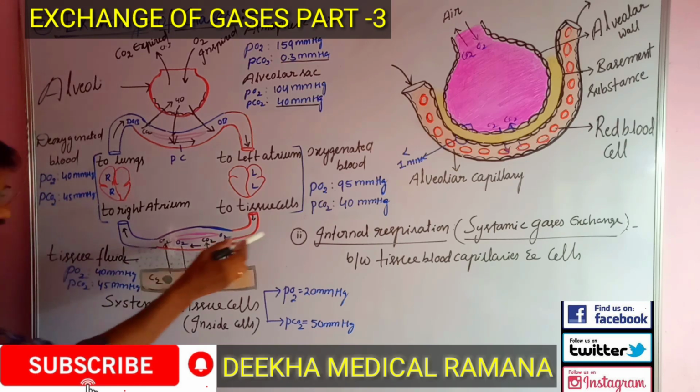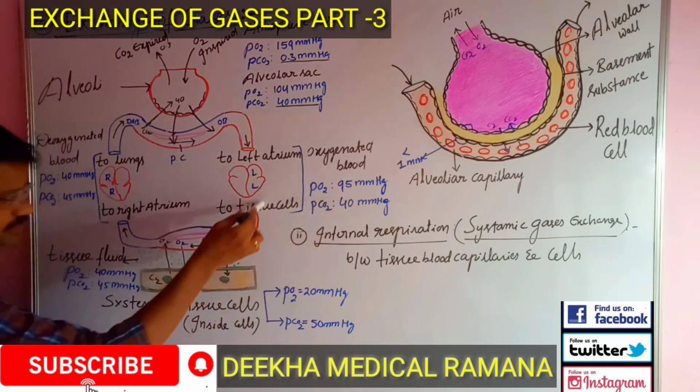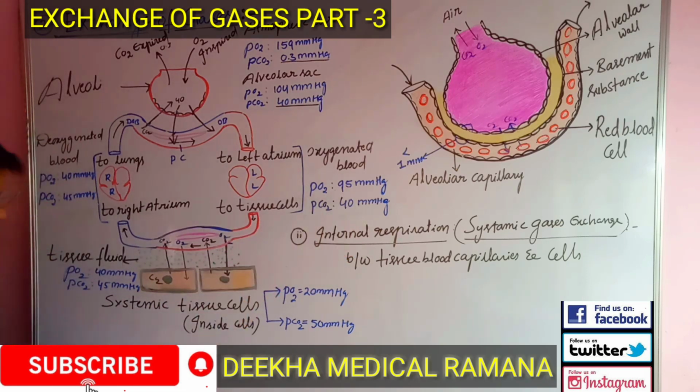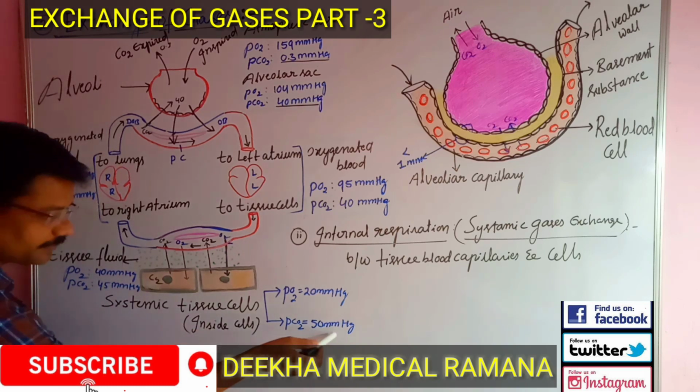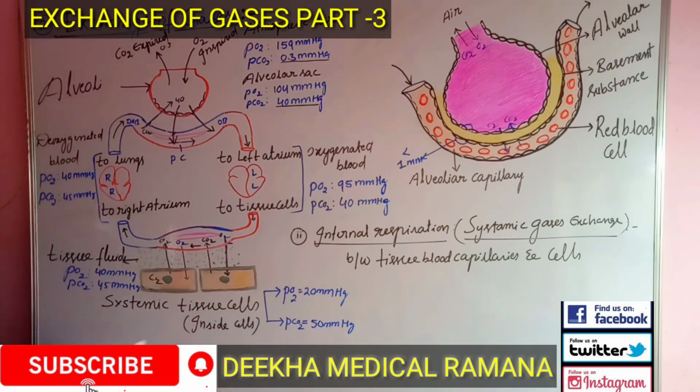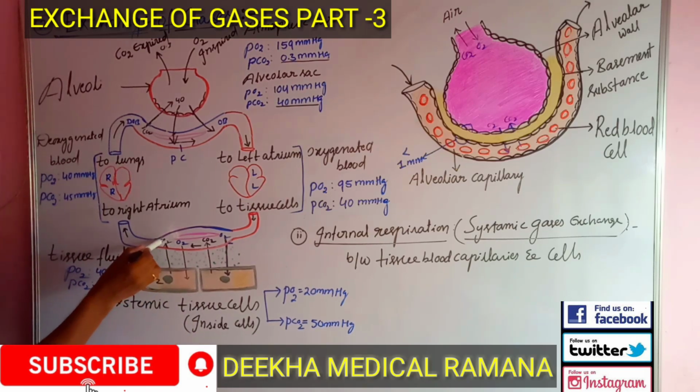Now, the partial pressure of carbon dioxide in the oxygenated blood is 40 mm of Hg. In the tissue fluid, it is about 45 mm of Hg. Next, in the cells themselves, it is 50 mm of Hg. So the carbon dioxide moves from the cell to tissue fluid, and from the tissue fluid to blood capillaries.